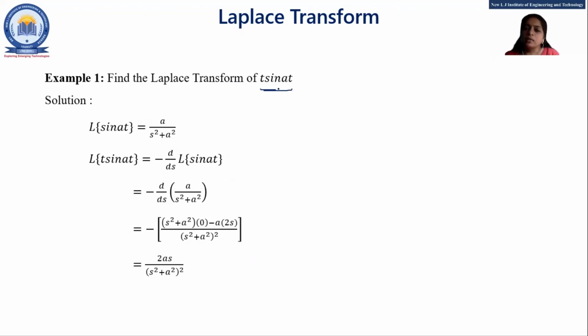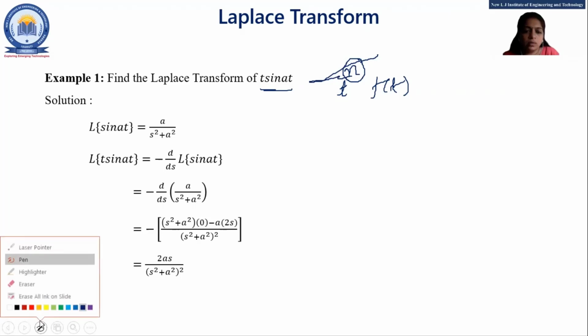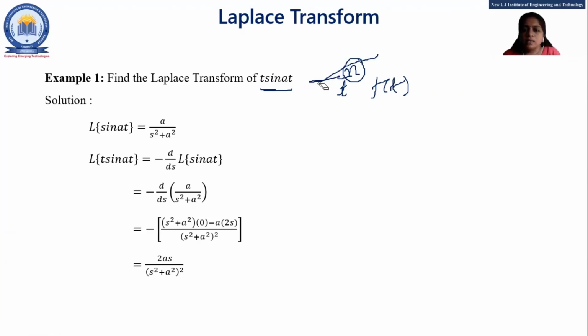How do you recognize this example is from the differentiation of Laplace transform? Here one term is t raised to n, and the multiplication term is a function of t, right? This t raised to n may be 1, 2, or 3. But in most cases, in our syllabus, the power of t is either 1 or 2, not more than 2. Okay. So when your question is like this, t raised to n into f of t, you have to apply this method, differentiation of Laplace transform.